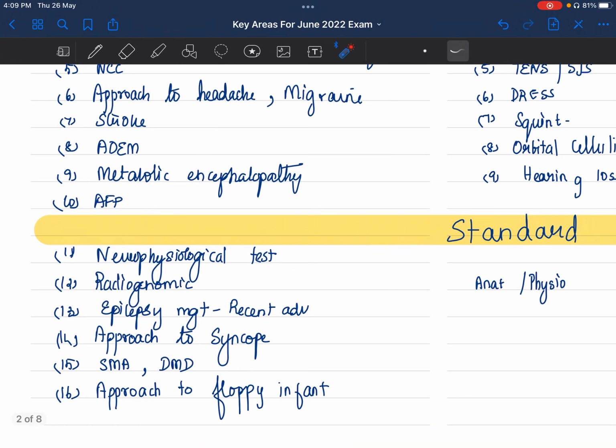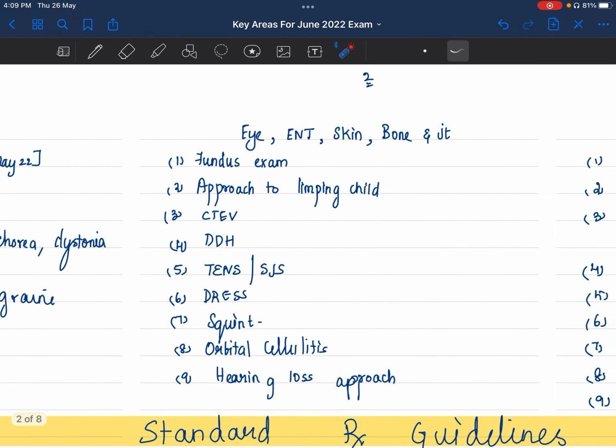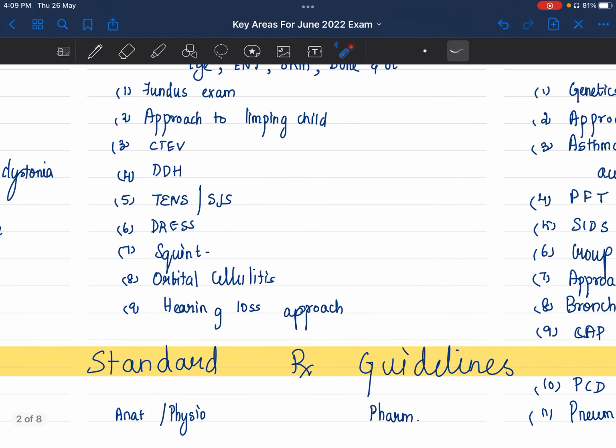Okay. Radiogenomics, again, this is given in the same IJPP neurology version. Epilepsy management, recent advances, surgical management of epilepsy, dietary management of epilepsy, especially ketogenic diet, they can ask you. Approach to syncope. SMA and DMD, because of the newer treatments, they can ask you. Approach to floppy infant is a standard question, both for your theory and your practical.